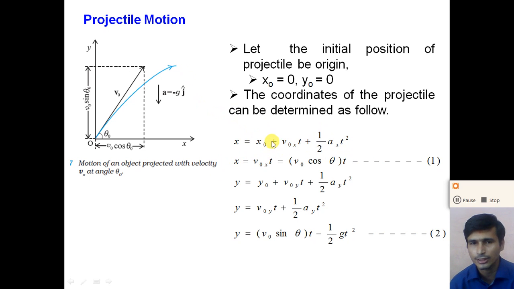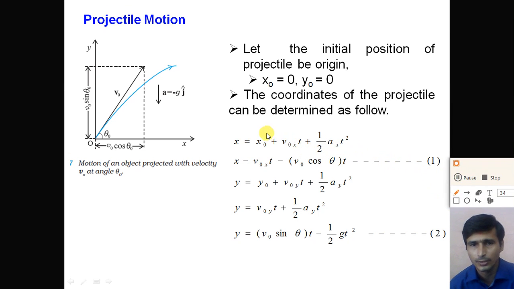Here x0 is equal to 0 and the acceleration a_x is also 0. So if you put x0 equal to 0 and a_x equal to 0, we get the equation of the x coordinate, x is equal to v0x t.